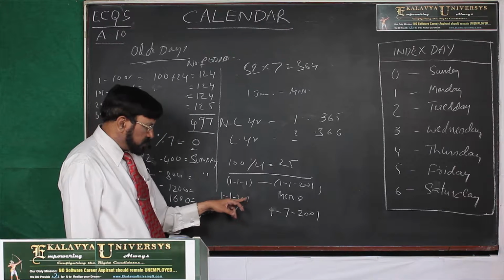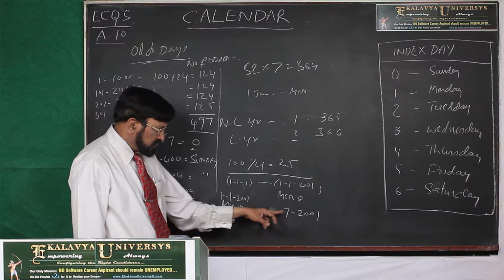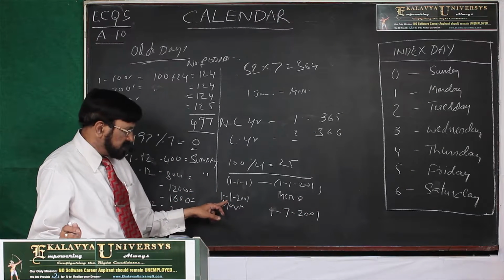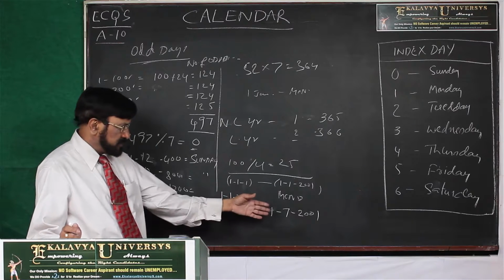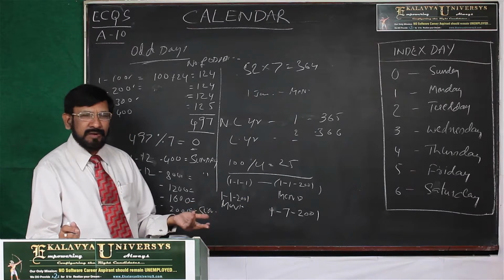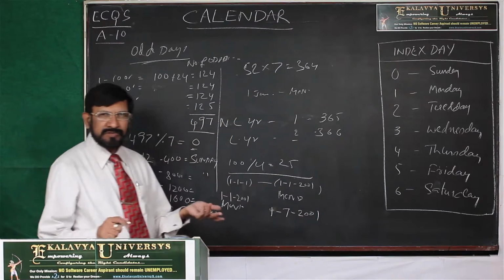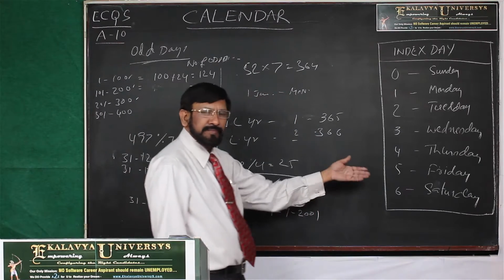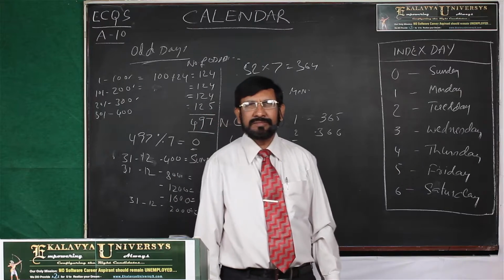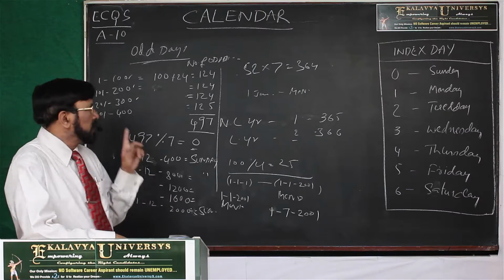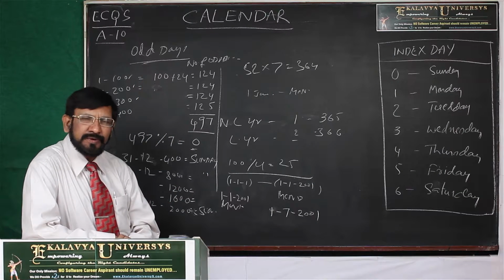Then from 1/1/2001 to 1/7/2001 you calculate the number of days. This is the initial day, then for 6 months you calculate the days, find the total number of days, take modulus 7, and you get the index day. That is a simple way. Our calculation will be so simplified if you understand the concept of odd days.